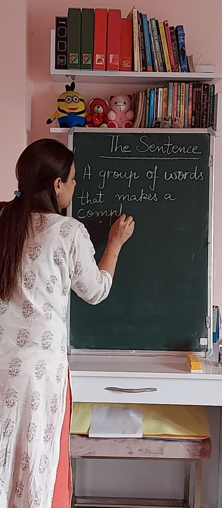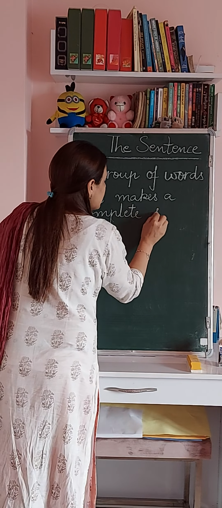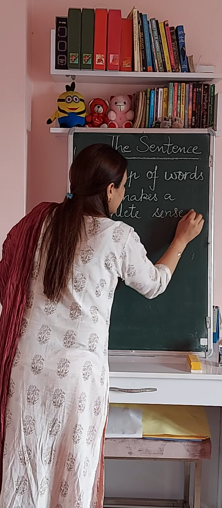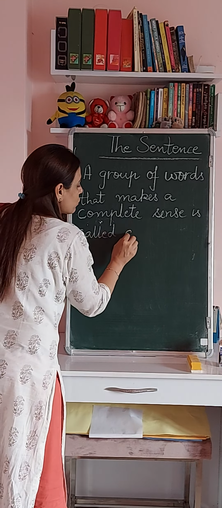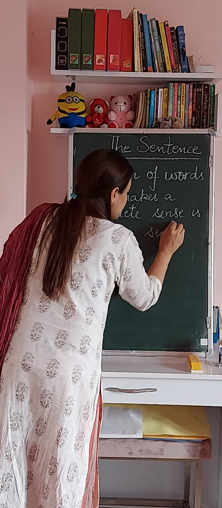A group of words that makes a complete sense is called a sentence. What is it called? It is called a sentence.